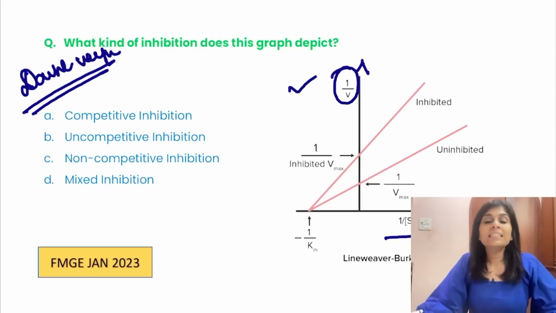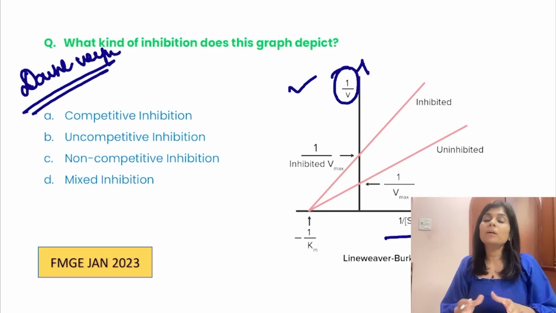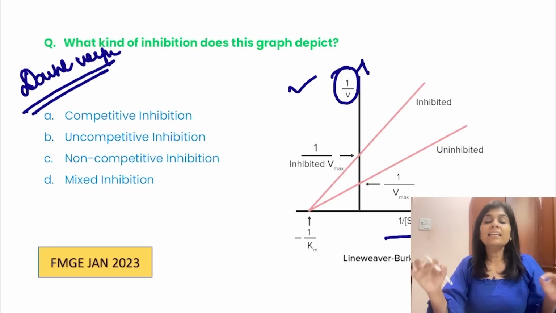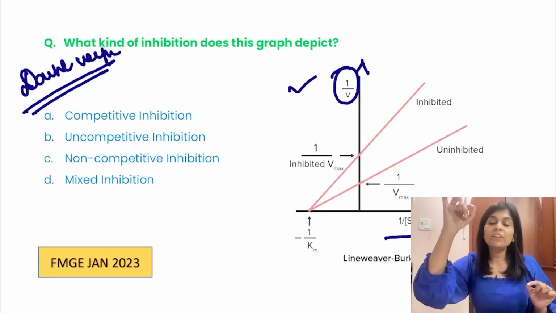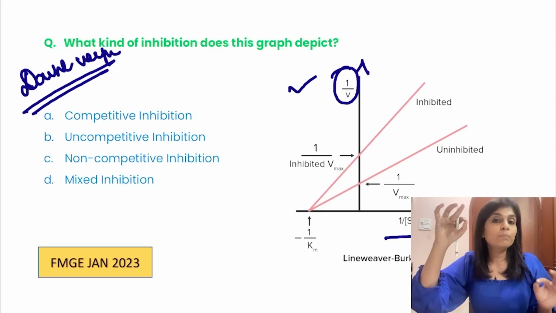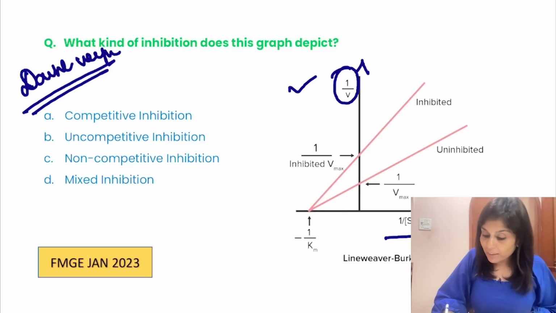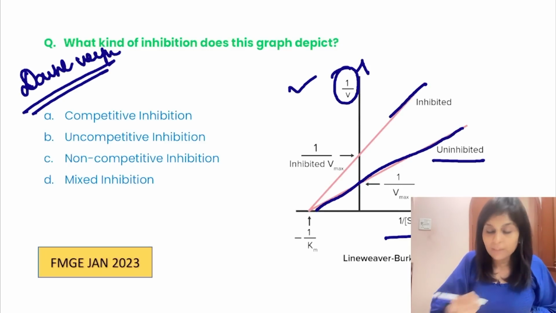That's why it's called the double reciprocal plot. Whenever you're shown a Lineweaver-Burk plot, you should first find out which curve represents the uninhibited curve and which curve represents the presence of inhibition. Have you identified that in the image? They have clearly marked that this line is uninhibited, this is inhibited.